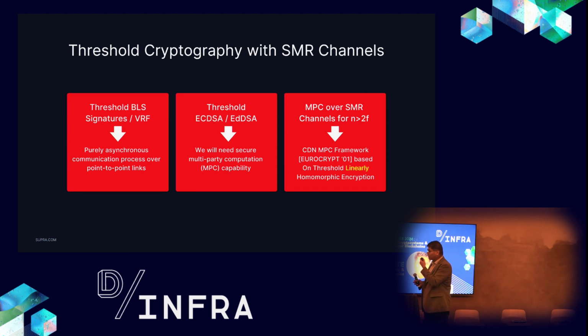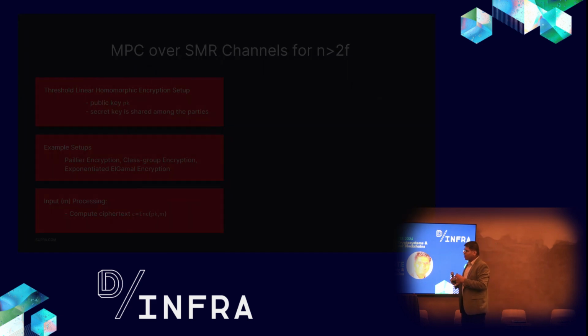One of the common approaches that can work is the CDN approach in the literature, which employs threshold linear homomorphic encryption and builds a solution on top of that, such that I can now do multiplications and additions in such an environment, which can be useful for ECDSA and EdDSA in general. So let's dig a little deeper into what I mean by that, right?